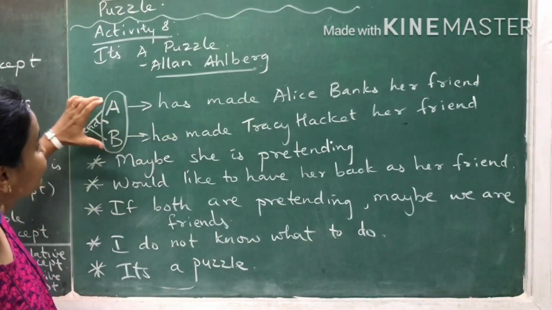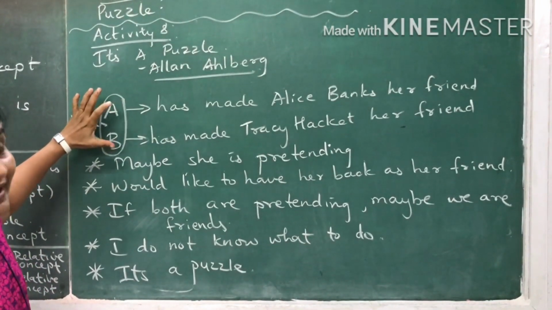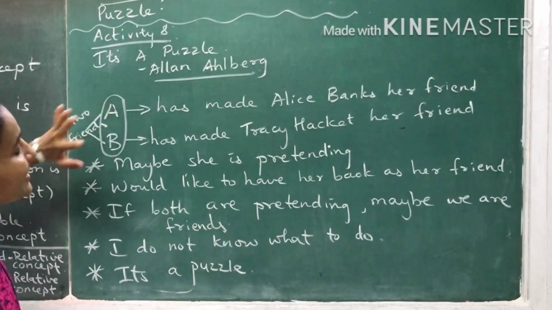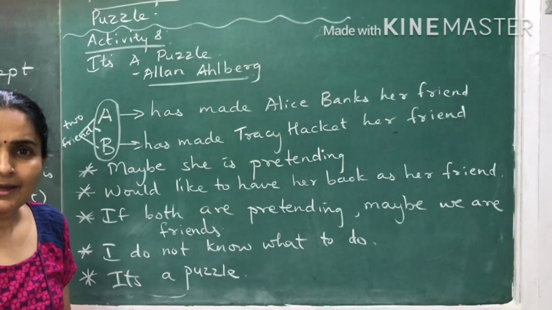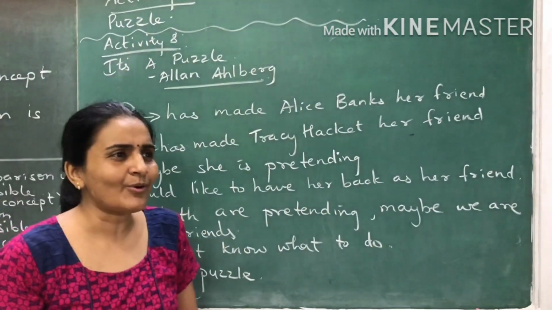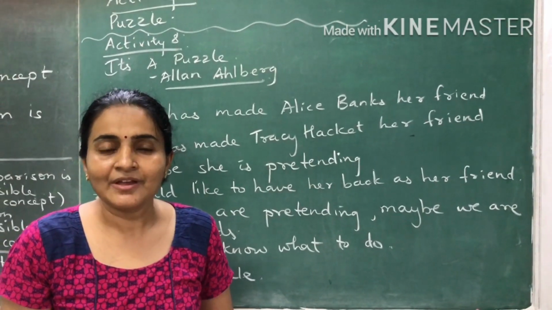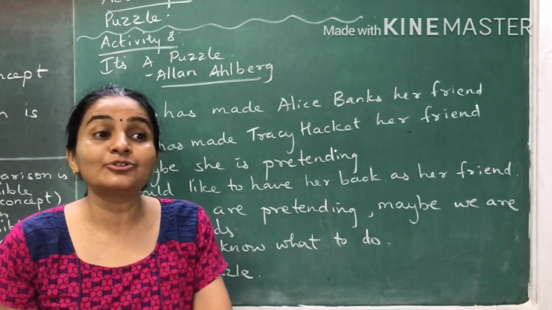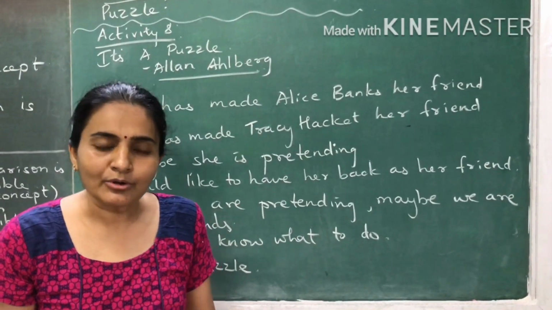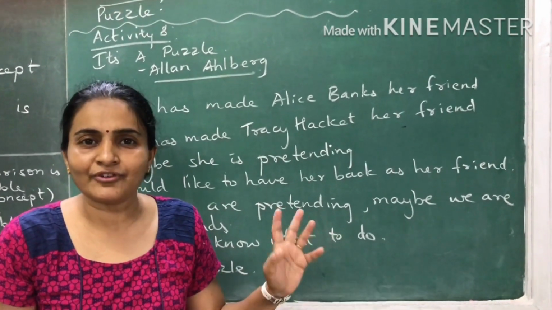Now over here, this puzzle says what? That say for example A and B are 2 friends. But you know friends sometimes have a quarrel for just a very silly reason. In the class also you must have experienced it. That you might have had a little quarrel with your best friend. What do you do maximum? You don't talk with that friend for 1 or 2 days.